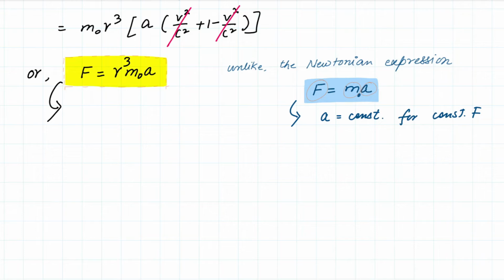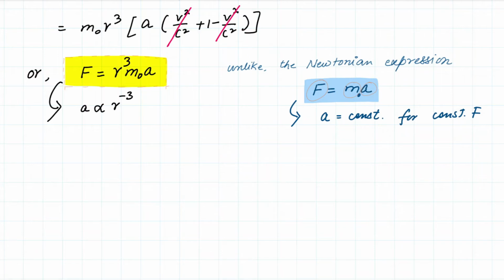On the other hand, if you provide a constant force to a relativistic object, and by relativistic I mean we are talking about velocities comparable to the speed of light, in that kind of situation the acceleration is directly proportional to gamma to the power minus 3. F here is a constant, m naught here is a constant, so the acceleration is directly proportional to gamma to the power minus 3. That means whenever velocities are very, very low, we will see the Newtonian case, but when velocities are very, very high, we see something very interesting. So let me demonstrate that by a simple graph.